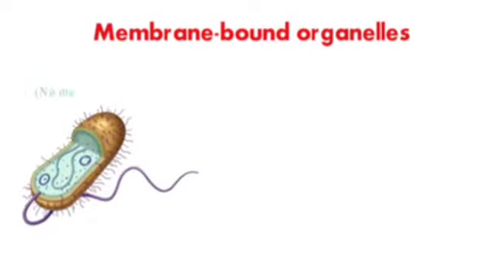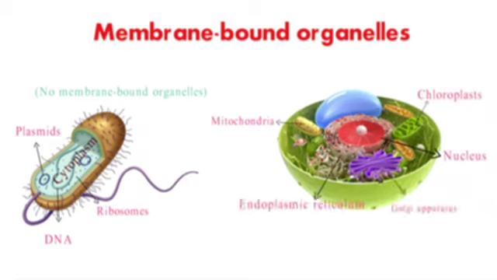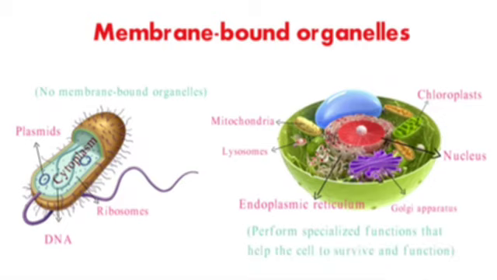Prokaryotic cells do not have membrane-bound organelles. Their DNA, ribosomes, and other cellular components are located in the cytoplasm. Eukaryotic cells have many membrane-bound organelles, including the nucleus, mitochondria, chloroplasts, endoplasmic reticulum, Golgi apparatus, and lysosomes. These organelles perform specialized functions that help the cell to survive and function.